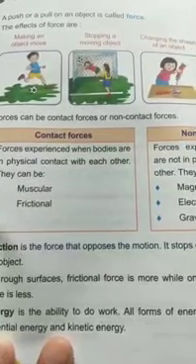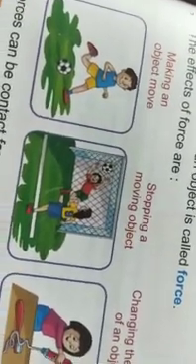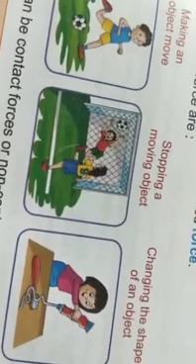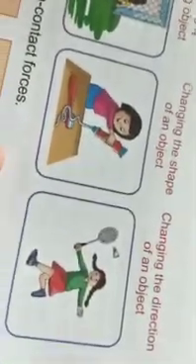Finished. Now let's revise the chapter once more. After that we'll start the chapter Simple Machines. So a push or a pull on an object is called force. The effects of force are: it makes an object move, it stops a moving object, it changes the shape of an object, it changes the direction of an object.